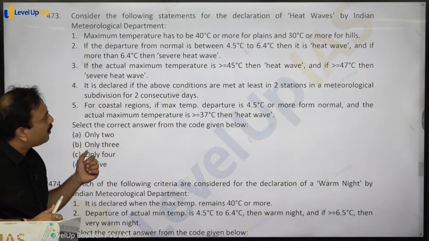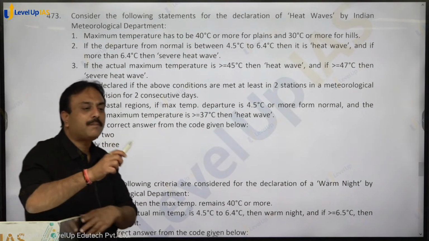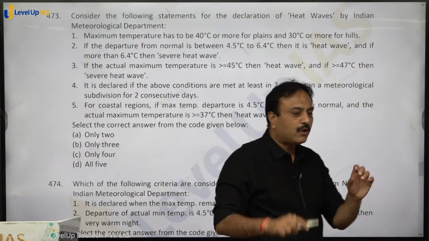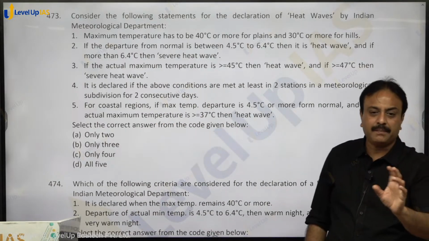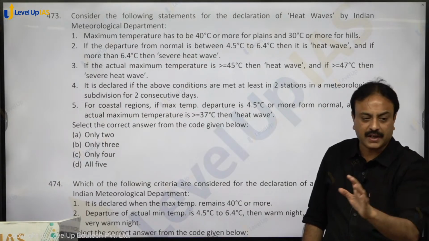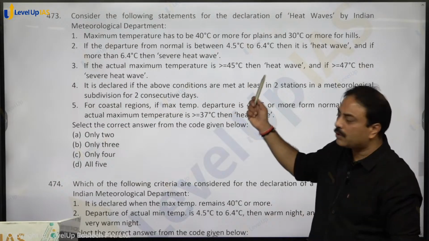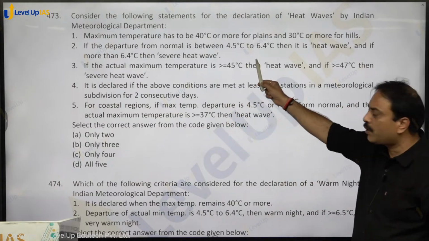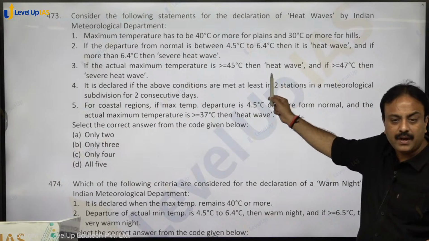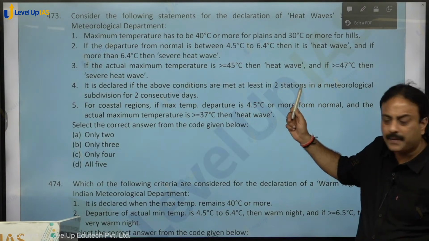If the temperature departs from the normal, it is departure from the normal. So the normal temperature, we are talking about heat wave. So we are talking about high temperature. अब high temperature normal दिल्ली का मान लीजिए आज की डेट पे होना चाहिए 41 डिग्री सेल्सियस. As it is a normal as per long term average, उससे डिपार्चर हो गया, कितना डिपार्चर हो गया, प्लस 4.5 to 6.4 हीट वेव, मोर देन 6.5 सीवियर हीट वेव. आर यू गेटिंग दैट?